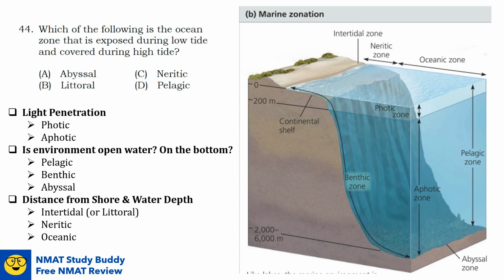So we have here the intertidal zone, the neritic zone, and your oceanic zone. Intertidal zone, also known as near shore or littoral zone, is the region in which tides expose the sea bottom for some part of each day. So it is periodically submerged and exposed by tides twice daily on most marine shores.